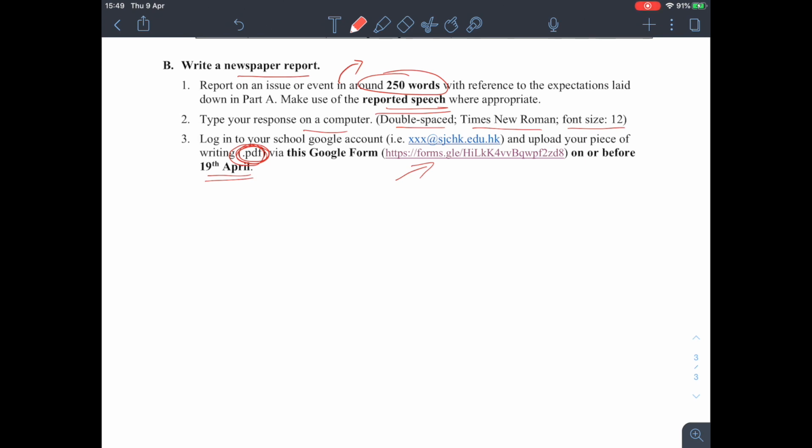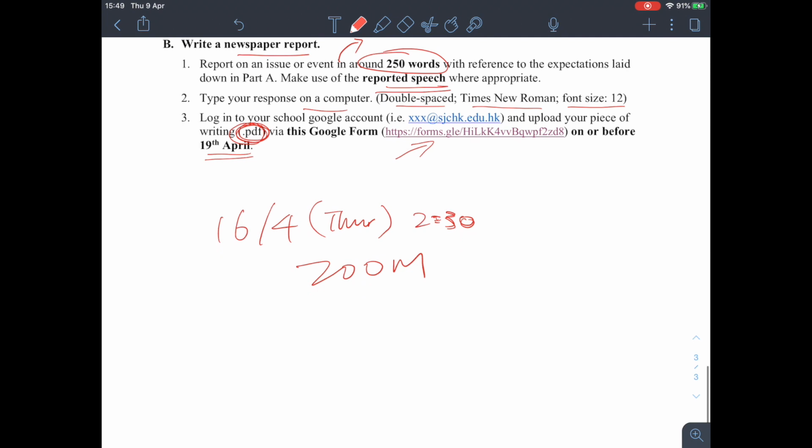Okay, and remember next week on the 16th of April, that will be a Thursday, at 2:30, we're gonna have a Zoom section. Okay, but I won't tell you the details here because this will be put on YouTube, right? So I will tell you the details, like my ID and the password, in the email and in our Google Classroom later next week. Okay, but remember the date. Okay, that will be around half an hour.